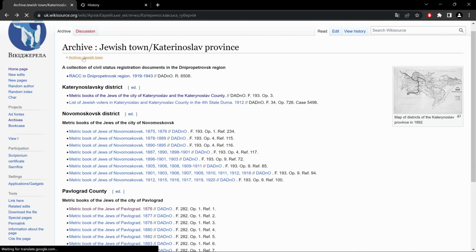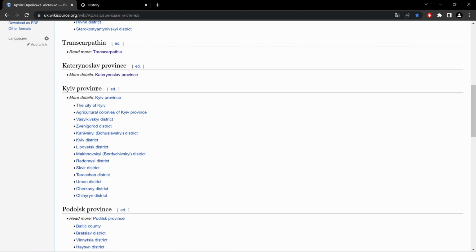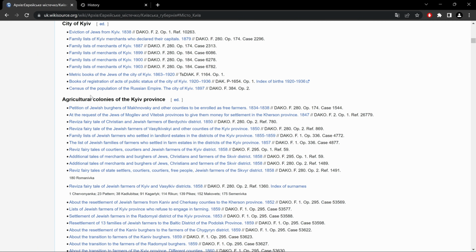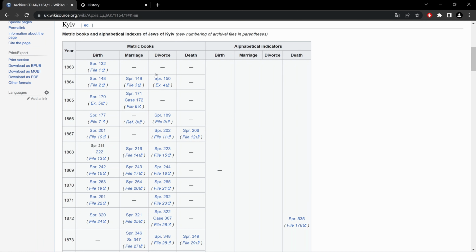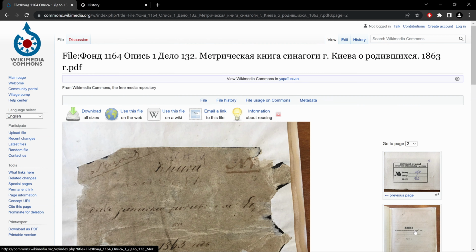Let's go back to our Jewish town and let's go down to the next province, Kiev province. City of Kiev. Here, metrical books of the Jews of the city of Kiev. And here we have records according to birth, marriage, divorce, death, and year. So we could choose among this. So if I take the first one here, 132, it brings me to that record.